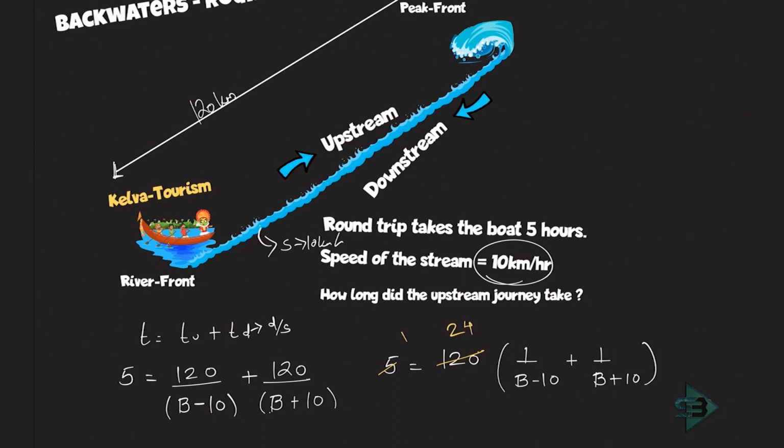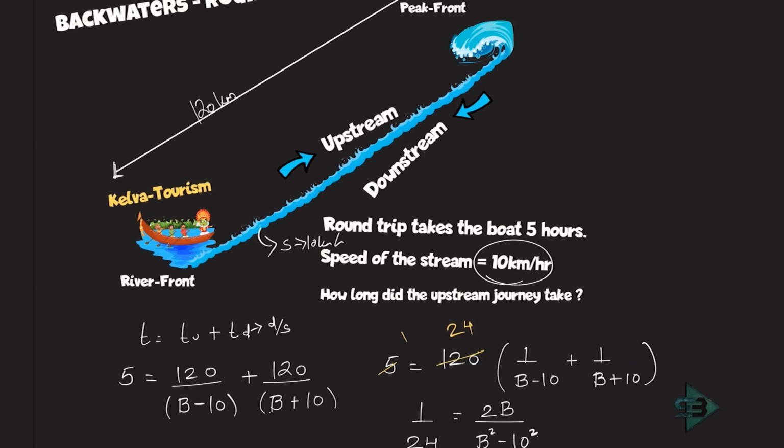So this turns out to be 1 upon 24 is equal to B plus 10 plus B minus 10, which turns out to be 2B, because plus 10 minus 10 will get cancelled, upon B minus 10 into B plus 10. A plus B into A minus B turns out to be A square minus B square. And that's how I get it.